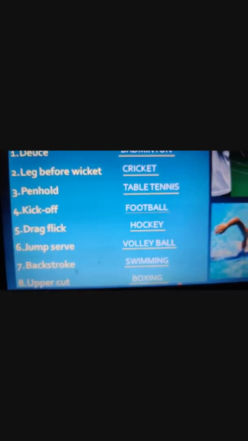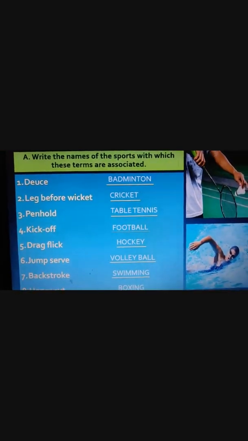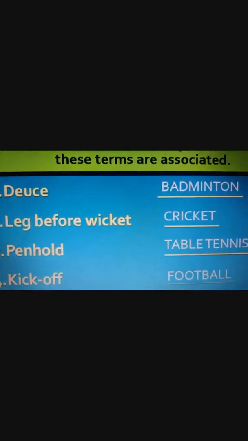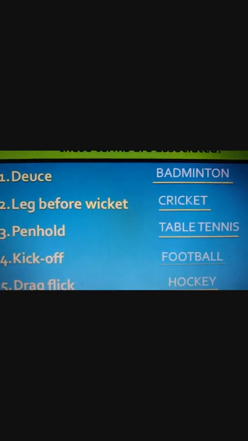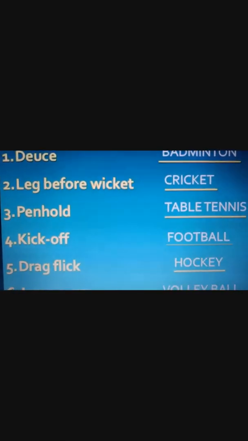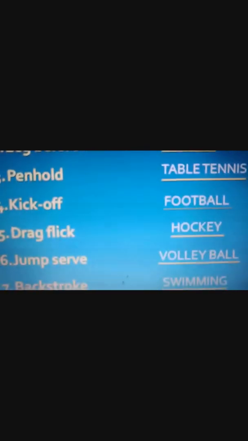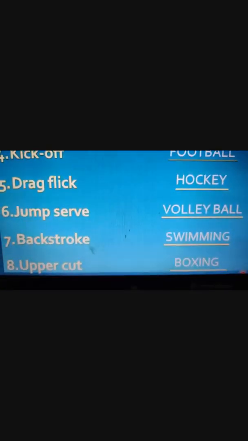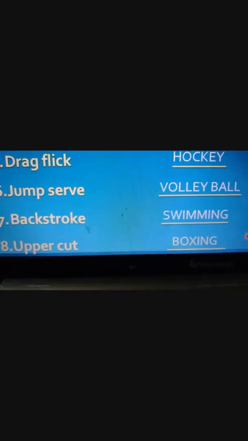So here you can see that there are various terms which are associated with various games: deuce with badminton, LBW, leg before wicket, with cricket, pen hold with table tennis, kick off with football, drag flick with hockey, jump serve with volleyball, backstroke with swimming, and uppercut with boxing.